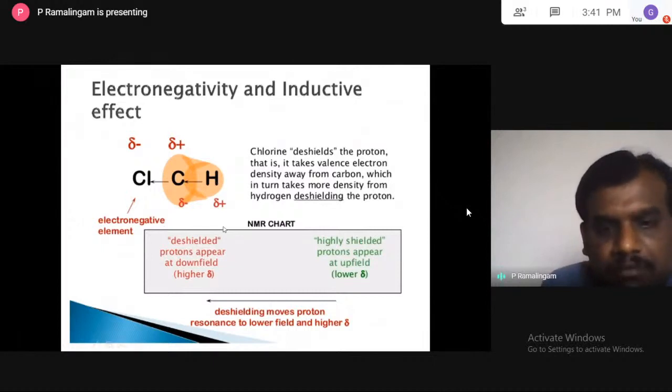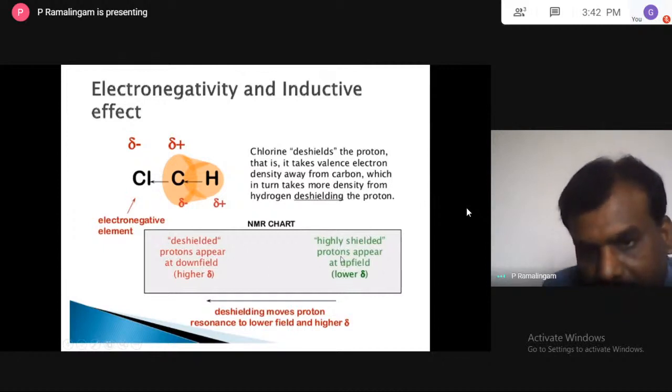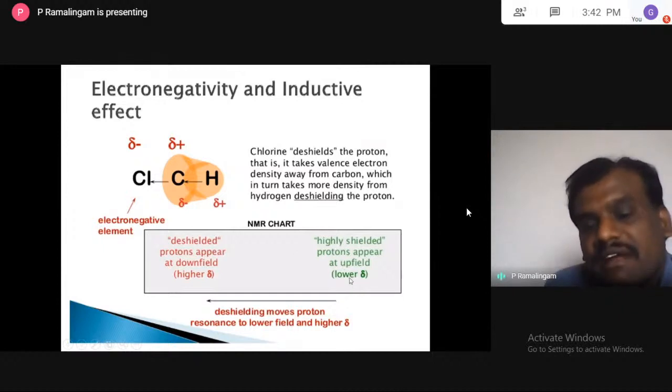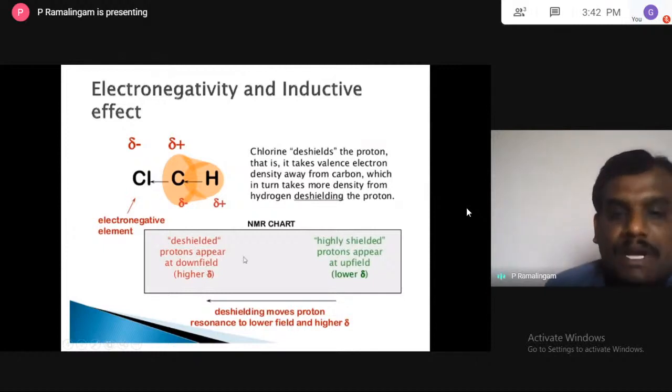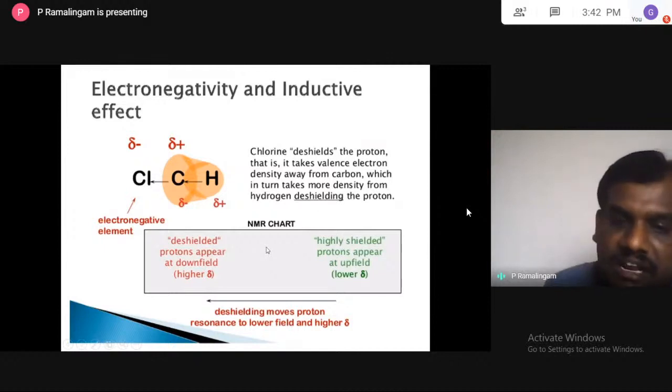The NMR chart is also the same. In the NMR chart, this is the place where we have TMS, and highly shielded protons appear upfield, at lower delta value, and de-shielded protons appear downfield. This is a very important question for JEE. If the delta value is low, it's called shielded. If the delta value is high, it's called de-shielded. Sometimes they give three or four values and ask you to arrange them in shielding or de-shielding order. Higher the delta value, the more de-shielding, and lower the delta value, the more shielding. You want to remember this.